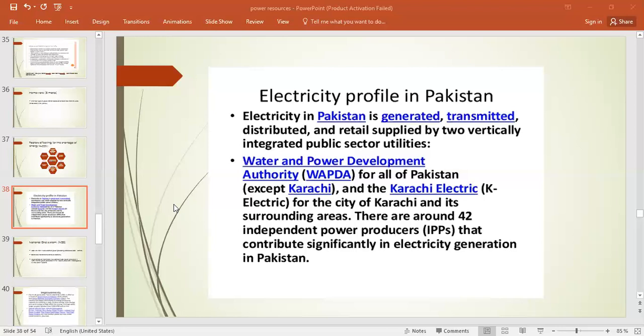Other than that, there are some other private sectors, for example Gul Ahmed, Engro. They produce their own electricity and then sell it to the government at cheap prices, and the government is responsible to further transmit or distribute that electricity. Right, beta?